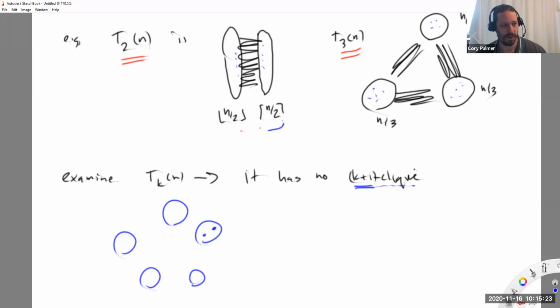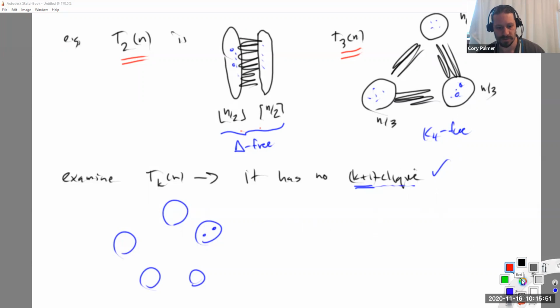So for instance, this one is triangle free, right? Because we actually saw this last lecture, if this had a triangle, it'd have 2 of the vertices on one side. Well, there's no edge there. This one is K4 free because of those 4 vertices of a K4, 2 have to be in the same class. I don't know which class, but they have to be in the same one, and there's no edge between those. And this is K6 free and so on, okay? So it has no k+1 clique. Great, so we constructed a graph with no k+1 clique.